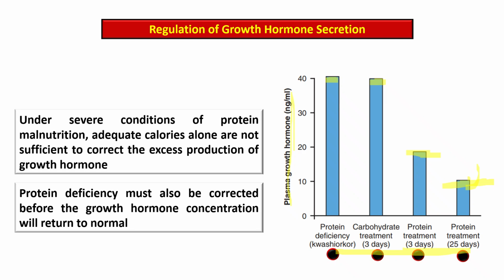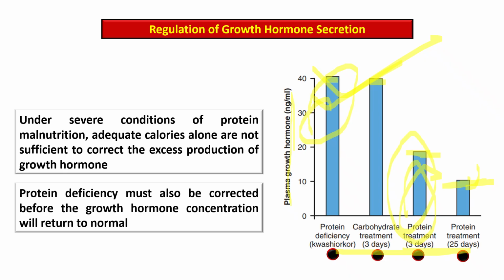So, high level in protein deficiency acts as a compensatory mechanism for growth and repair, and only protein, not the carbohydrate, can effectively lower the growth hormone level over time.